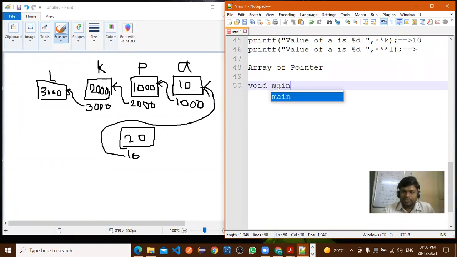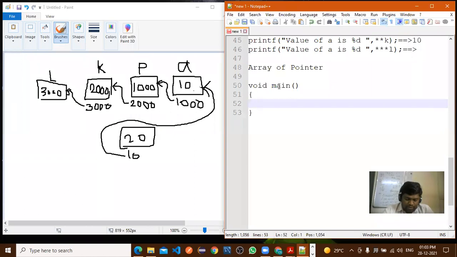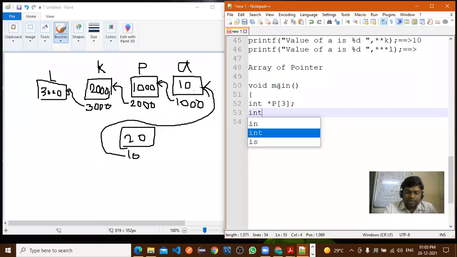Void main. How to write array of pointer? So here we need to declare first the array of pointer, right? How to declare the pointer? Star P. Array of pointer, suppose 3 values you want to take in the array. So 3 you are writing, the size of the pointer array. Right, after that, int.